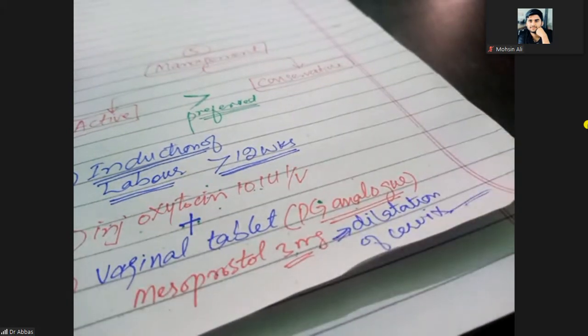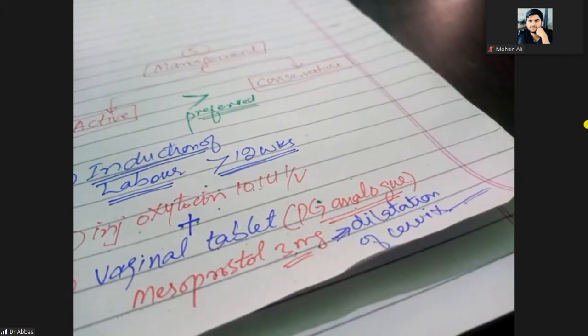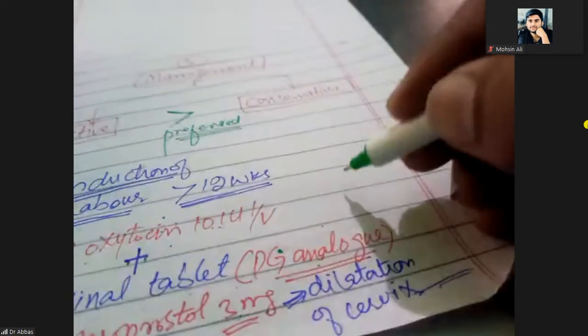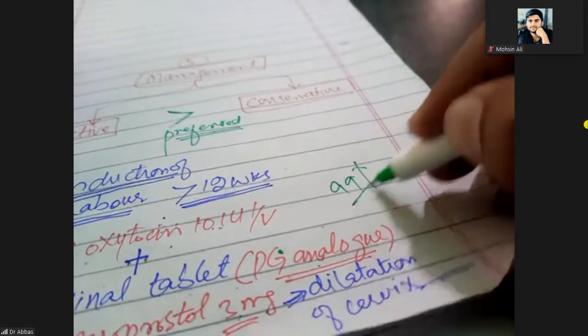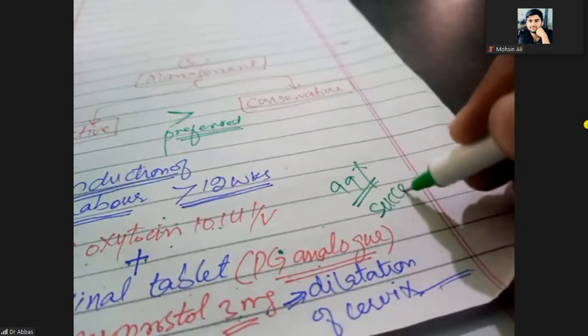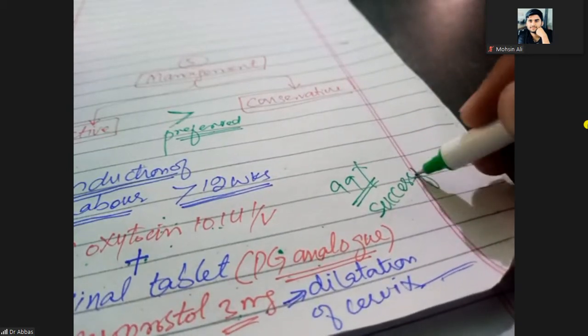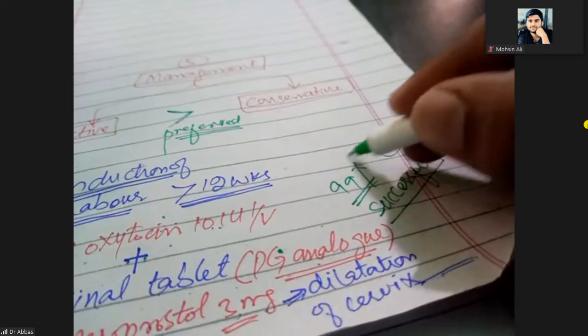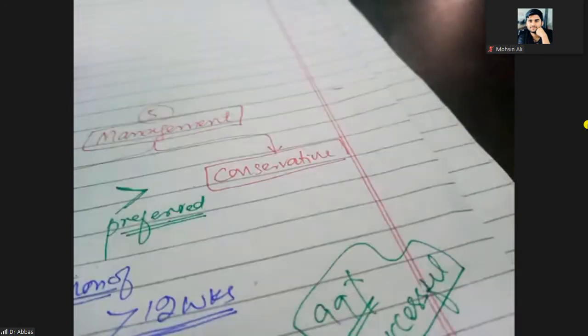So when the cervix will dilate and above, the uterus is contracting, definitely baby will be expelled out. Okay. So by this way, what is the success rate? 99% success rate. It is 99% successful.